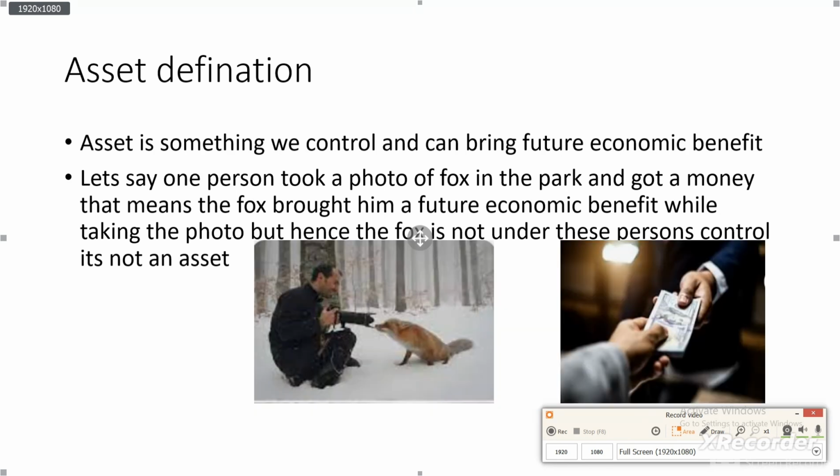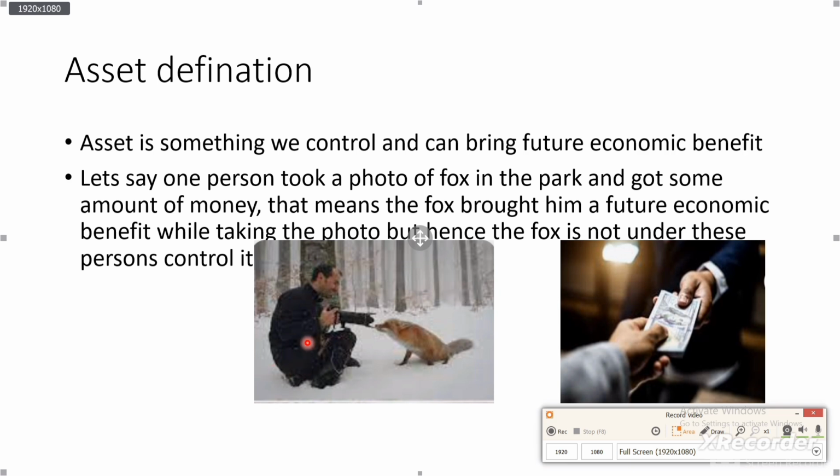So let me give you one tricky question. For example, let's say this person took a photo of this fox and sold the photo. This means this fox has brought a future economic benefit when he took the picture. However, he no longer controls the fox, because it's a fox which is found in the wild. So the fox is not considered his own asset under these IFRS standards.